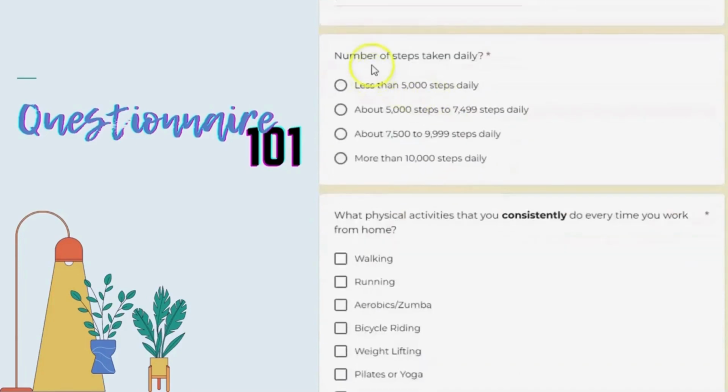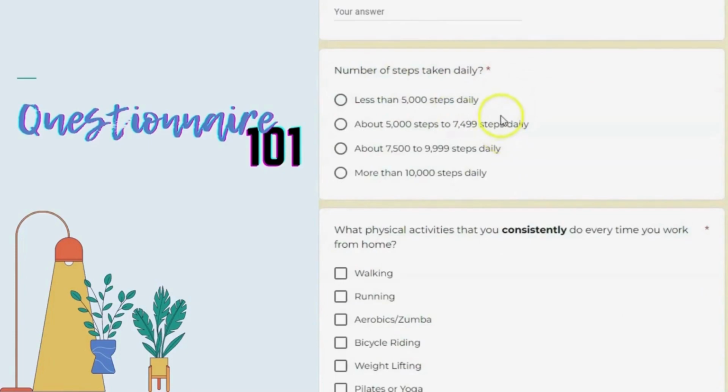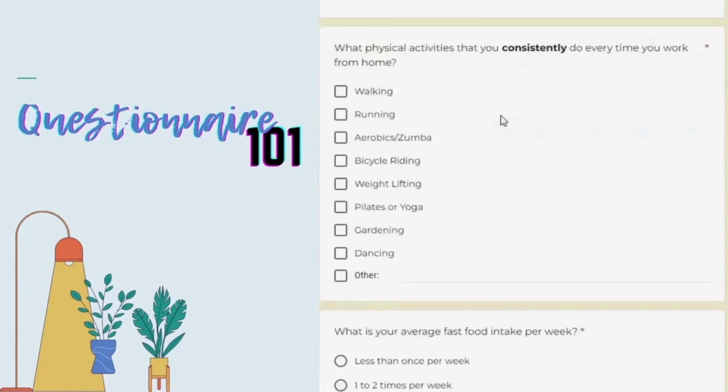The next question is the number of steps taken daily. This one is an example of a qualitative variable with ordinal scale because the data has been ranked accordingly. So the next question is an example of a question that is partially closed-ended and partially open-ended.